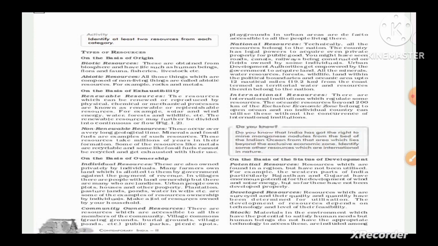Now, non-renewable resources occur over a very long geological time. Minerals and fossil fuels are examples of such resources. These take millions of years in their formation. Some of the resources like metals are recyclable, and some like fossil fuels cannot be recycled and get exhausted with their use. For example, fossil fuel or petroleum. Petroleum is an exhaustible resource which can exhaust with its use.